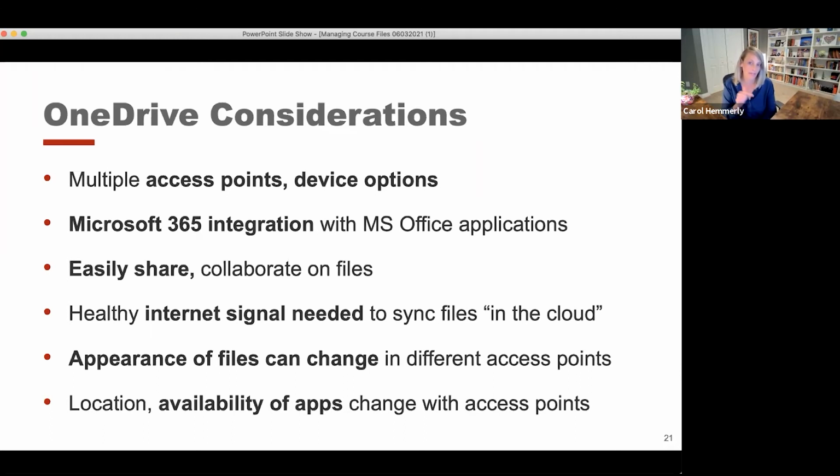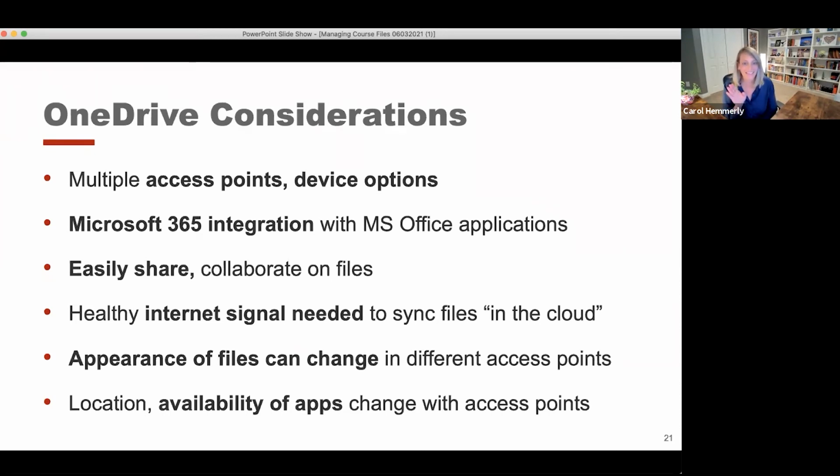You can open it up in a browser window, like if you're using Chrome, you can open up that same file in your Chrome browser application. You can also open up the files if you're using your phone or an iPad or a tablet of some sort. You can open up these files in multiple different locations using different devices.